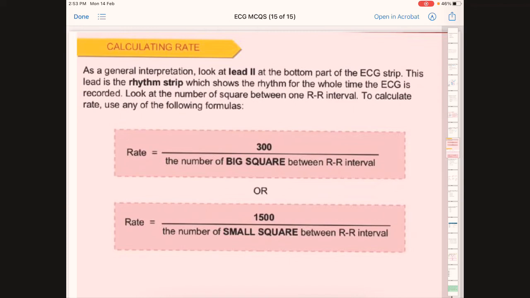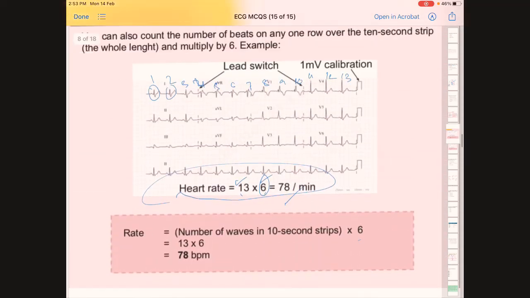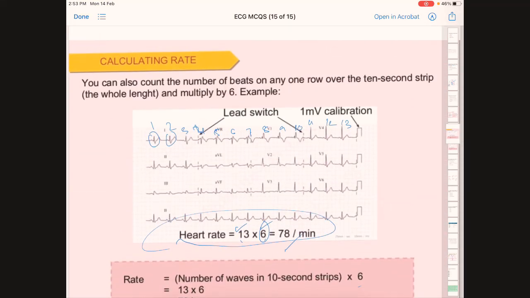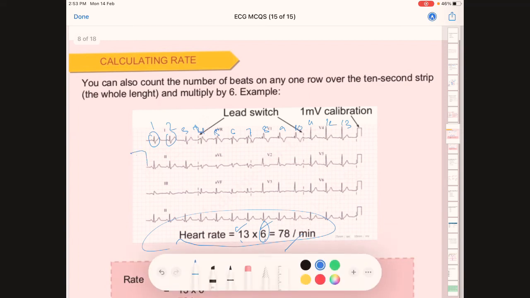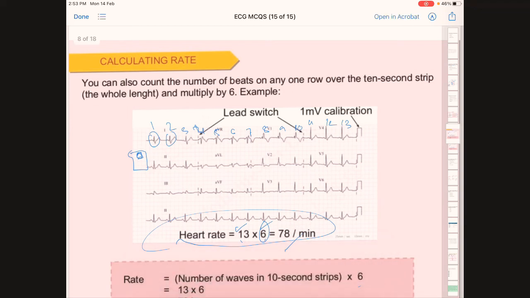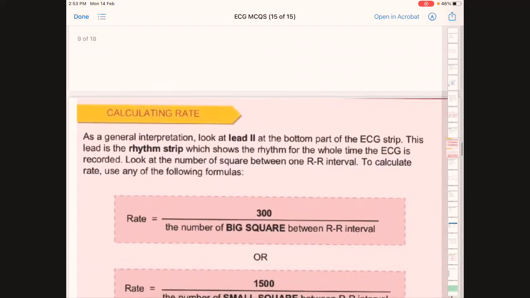We can also calculate the heart rate of a patient by counting the small squares. As we can see in this ECG, these are big squares and there are small squares. By using the small squares or large boxes, we can calculate the heart rate of the patient.